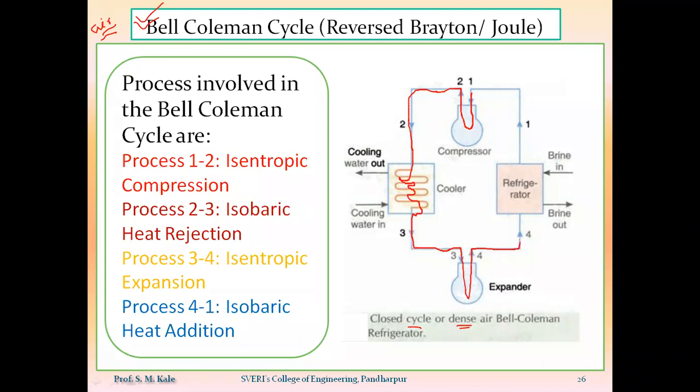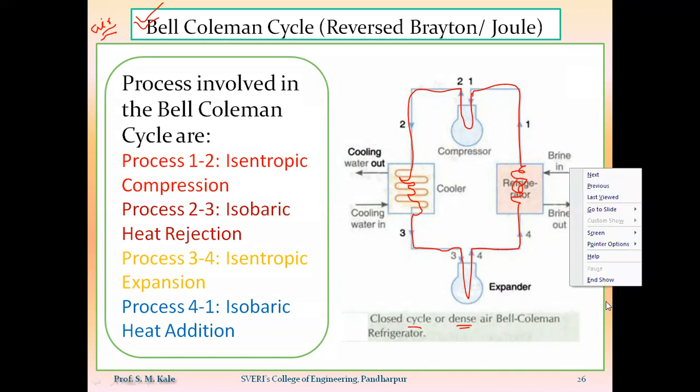Then it will pass through the refrigerator, where the air will absorb heat at constant pressure. And again that same air will be circulated to the compressor. As that flow of air is continuous, that's why this will be called a closed type or dense air Bell-Coleman cycle.